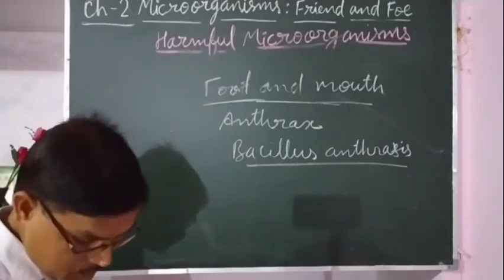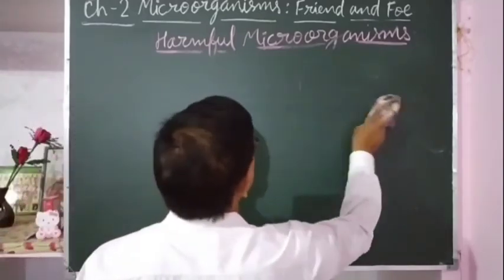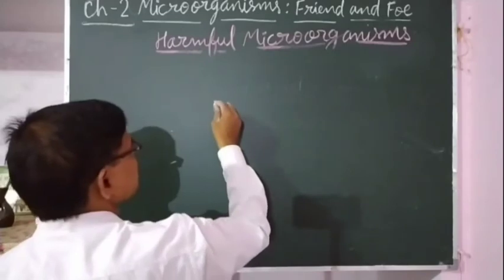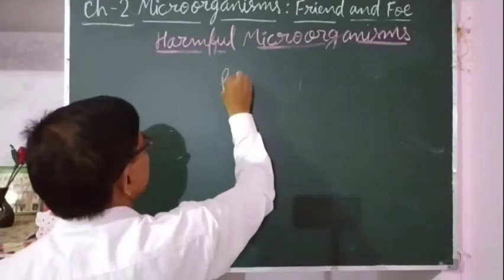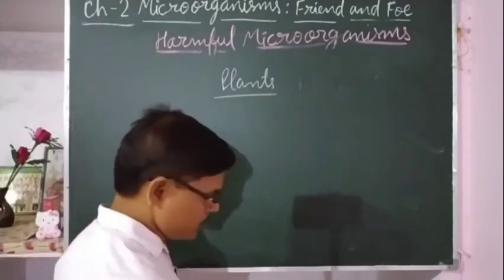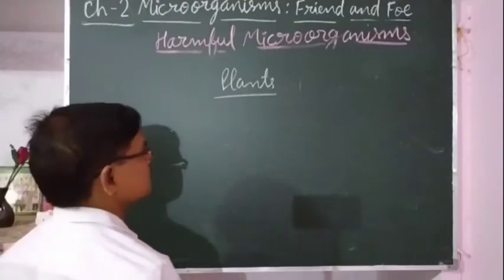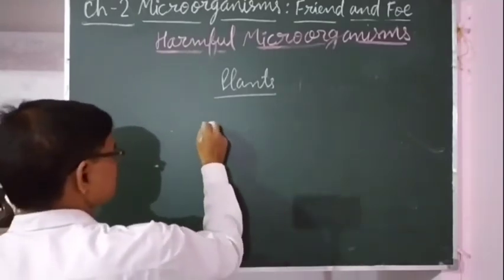Some diseases are caused in our plants also. Microorganisms cause disease in the plants, meaning our crop plants. In our crop plants, various diseases are caused, such as citrus canker, caused in citrus fruit.